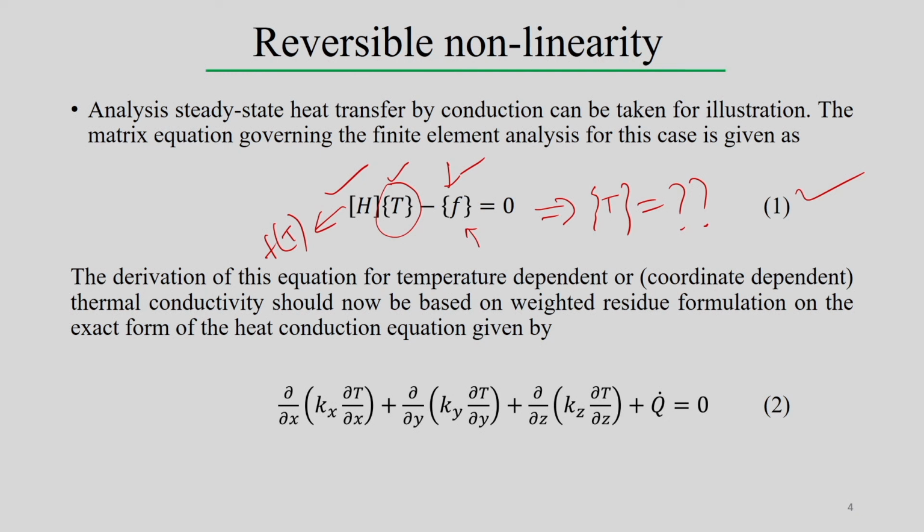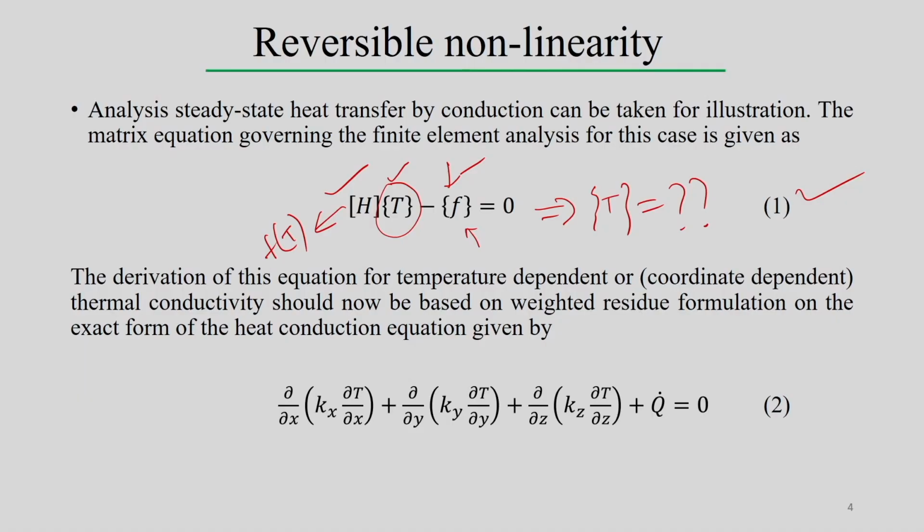But K can also have a spatial variation, because if the material is not isotropic, that is anisotropy, the thermal conductivity in a particular direction can be different. Thermal conductivity, a property of the material, can also depend on the temperature. So we reach this kind of formulation in matrix form after discretization using the finite element method.